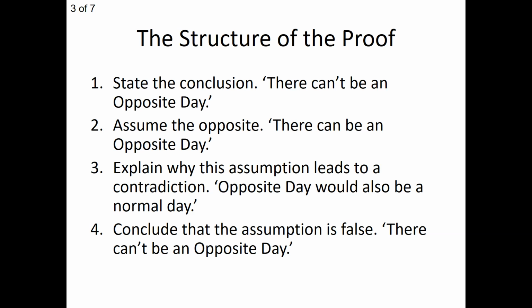But we find in the middle of that little story that we reach a contradiction with our assumption. The contradiction led us to the fact that the opposite day would really just be a normal day, and they can't be both the same thing. If it's opposite day, it cannot be a normal day, and a normal day cannot be opposite day, which means we've hit a contradiction there. And so, because we've hit a contradiction, we may take that assumption and declare it's false, which means we can state what it is we were to prove, which is that there can't be an opposite day.